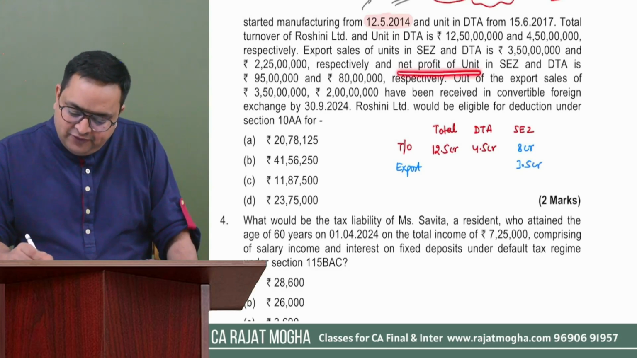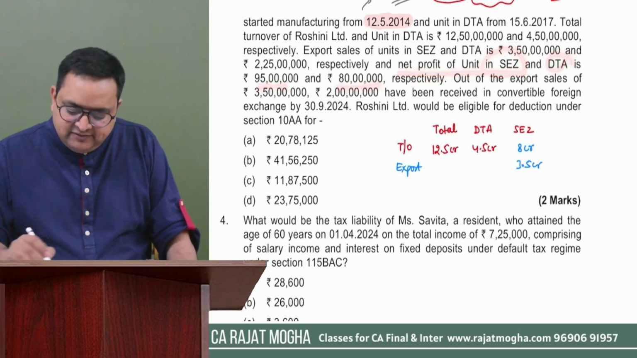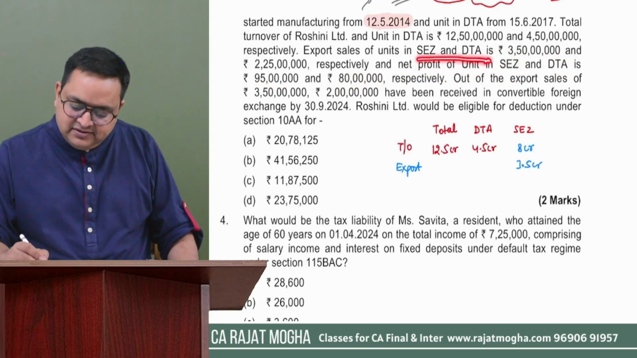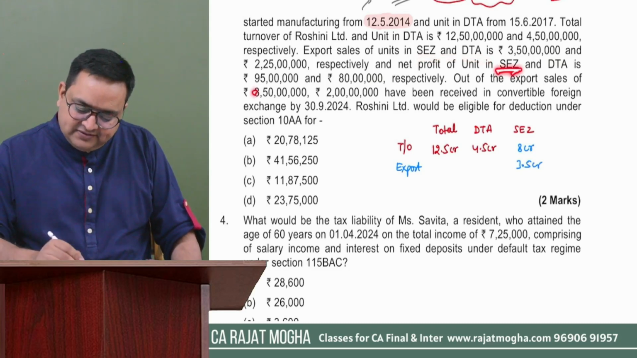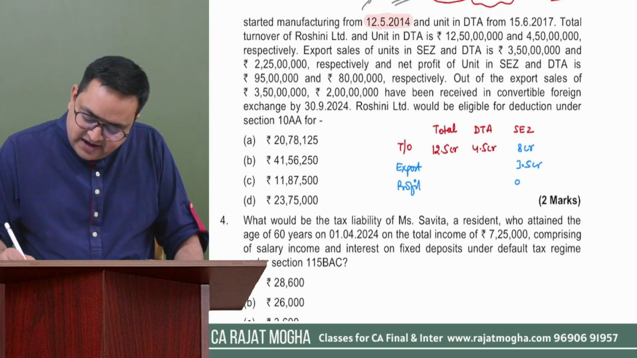Okay. Net profit of unit of SEZ and DTA is 95 lakh and 80 lakh respectively. DTA, least bothered. I'm only concerned with SEZ profit. So the profit of SEZ is 95 lakh.